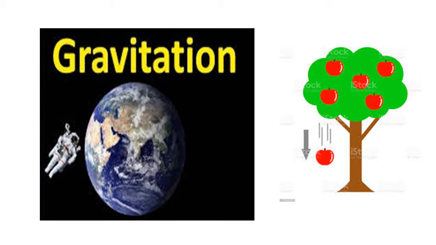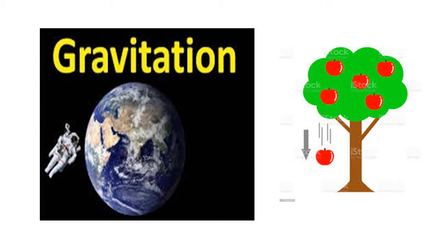Later, he generalized the concept by saying not only is there a force of attraction between the earth and different objects on it, but every object attracts every other object. So, according to Newton, every object in this universe, or which is a part of this universe, attracts every other object with a certain amount of force, and this force is called gravitational force.